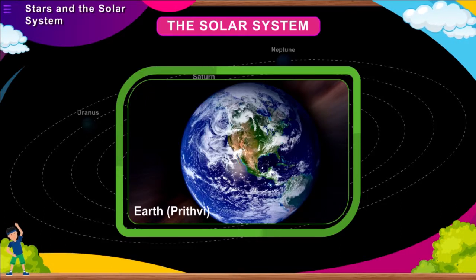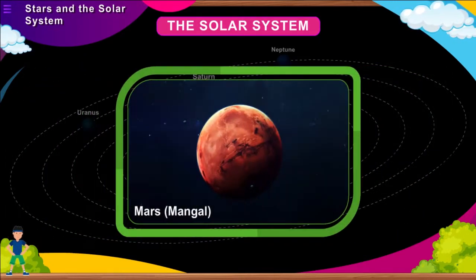There are varying seasons on the Earth due to its tilted axis. From space, the Earth appears blue-green due to the reflection of light from water and landmass on its surface. Mars, Mangal. It is the fourth planet from the Sun, often visible as a red object in the sky. Because of its red color, it is also called the red planet.